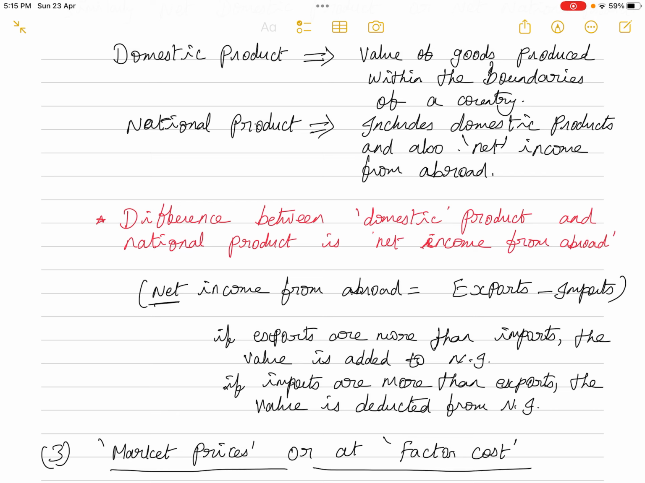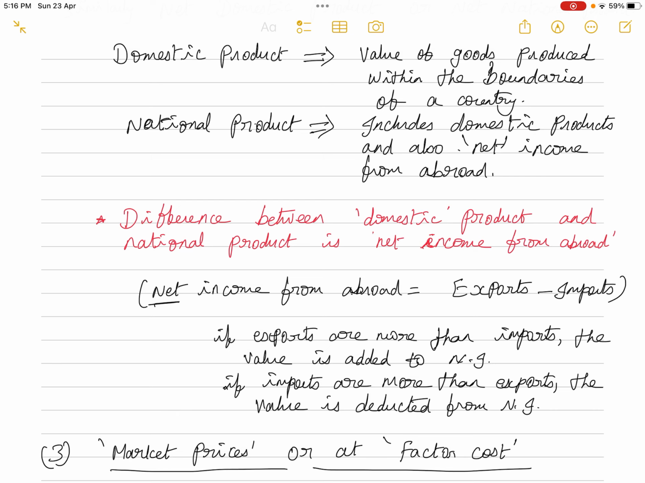And national product, as long as the commodity or service is produced by an Indian, whichever part of the world that Indian is, not necessary within the boundaries of the country. So if the commodity or service is produced and income earned by an Indian wherever he or she is, then that is included in the national product. But domestic product, irrespective of Indian or whatever, has to be produced only within the boundaries of the country. That is the domestic, within the country, domesticated. That's why it's meant.